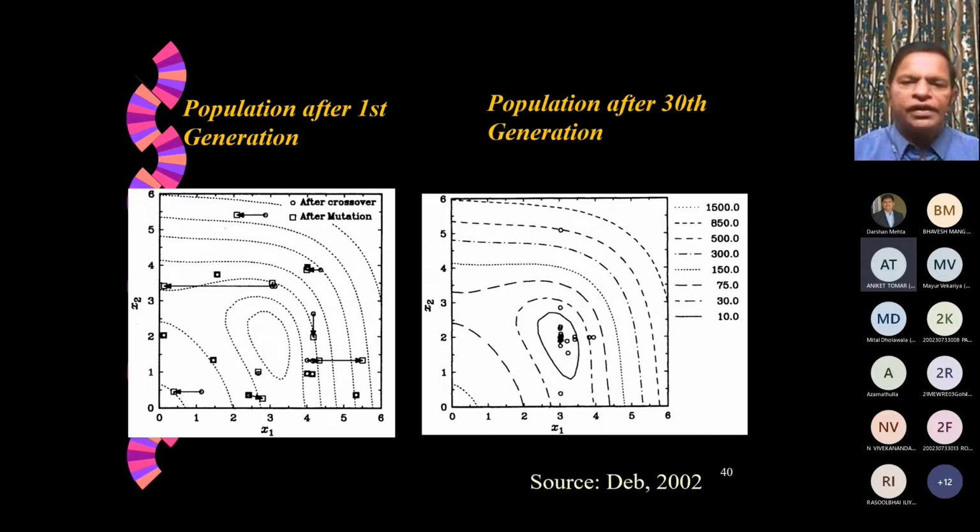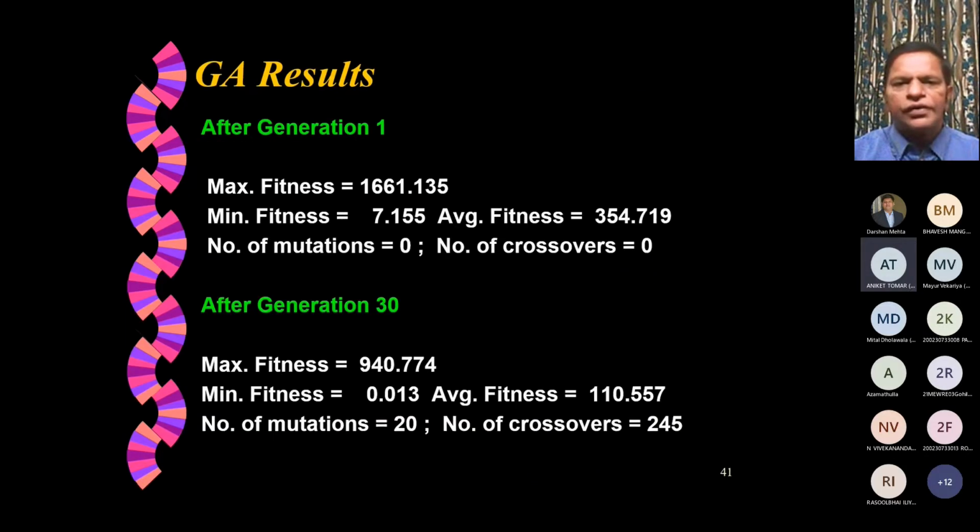Now you can see how the initial population was spread randomly around the possible range of x1 and x2. But by the time it is the 30th generation, we have converged onto the optimal solution. Now, these are the fitness values and other parameters that are specified, the number of mutations performed after each generation, and how we reach the best solution.